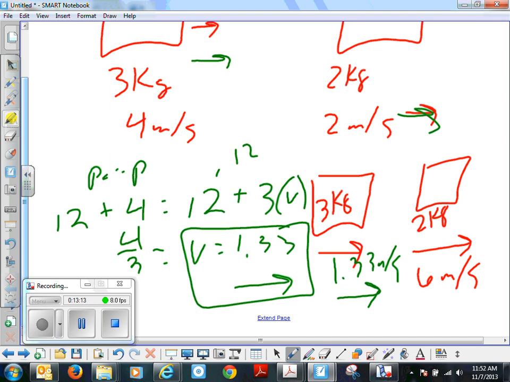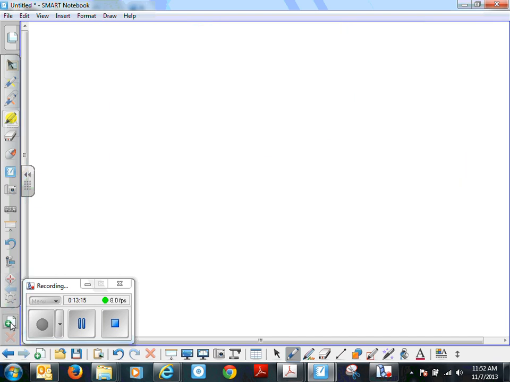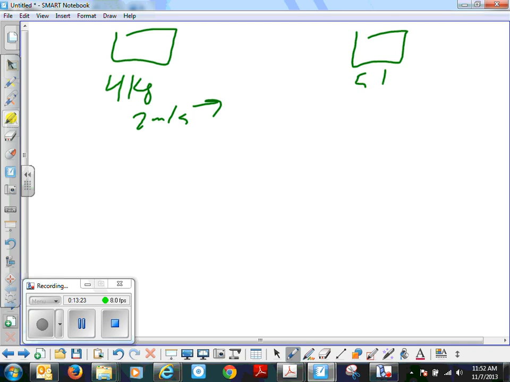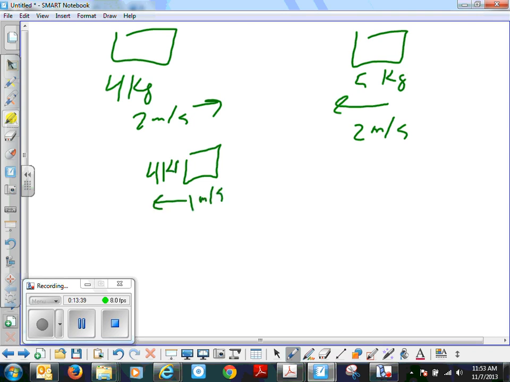Okay. Well, let's do it where the math gets just a little bit more jumbled up. Let's say that we have 4 kilograms, 2 meters per second that way. We have 5 kilograms, 2 meters per second that way. Afterwards, let's say that this guy, 4 kilograms, is moving 1 meter per second that way.